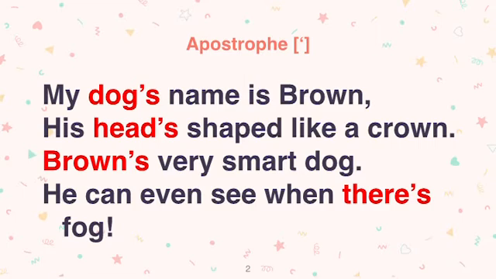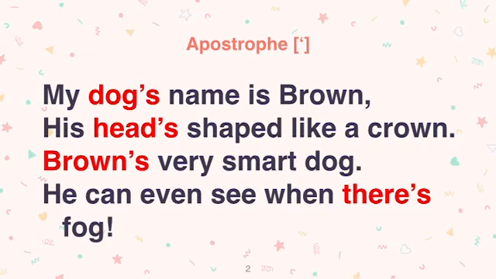Okay, the highlighted words in the poem carry a raised comma. Can you see the raised comma? D-O-G, then a raised comma and then it is S. So that raised comma is called a punctuation mark. It is also a punctuation mark, and it is called apostrophe. The raised comma in a word is called apostrophe.